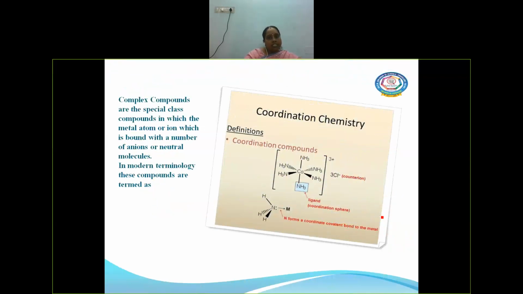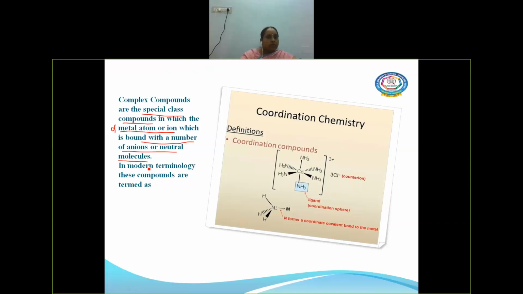Now, what is meant by coordination compounds? Actually, these compounds are a special class of compounds in which the metal atom or ion, which metal atom? D block metal atoms, is bound with a number of anions or neutral molecules.